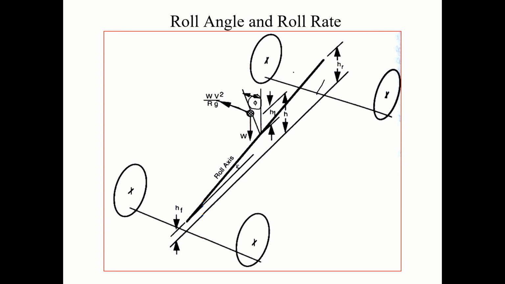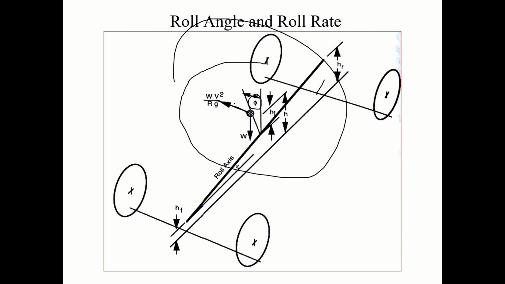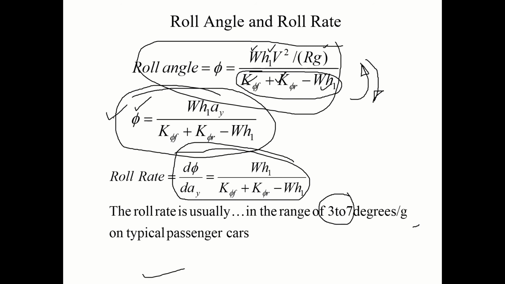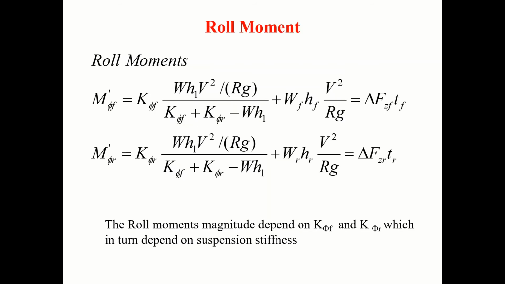Okay, at the center of gravity point, it is shown over here. You get the roll. Then the rolling happens because of the lateral acceleration. If I differentiate with lateral acceleration, we call it roll rate. And to avoid rollover, the maximum roll rate should be well within 3 to 7 degrees per G on typical passenger cars. So we have got the roll angle value, you have got the roll rate value, and you know how to find roll stiffness. Fine. All other values are known.